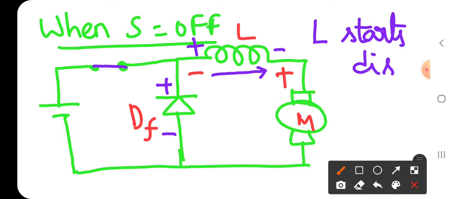As the inductor is the source, let us assume this is a current source like this. Here the potential terminals are in this fashion, so the load terminals are also like this.